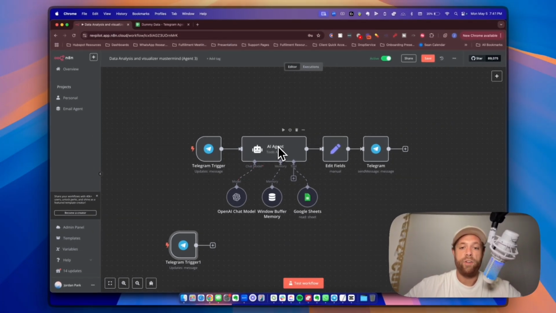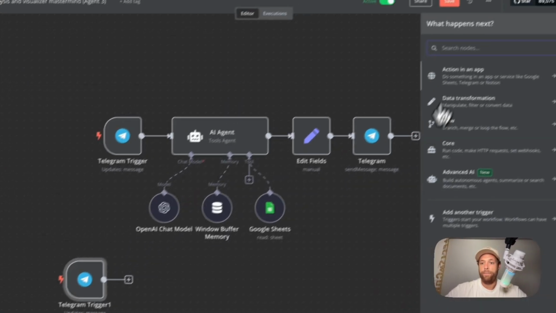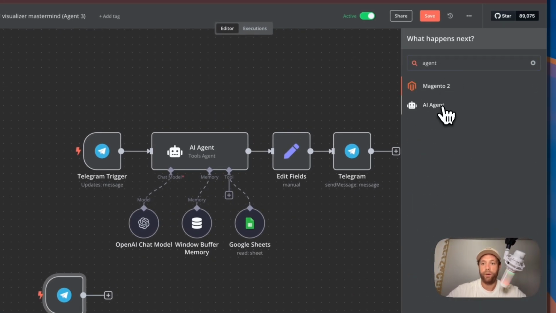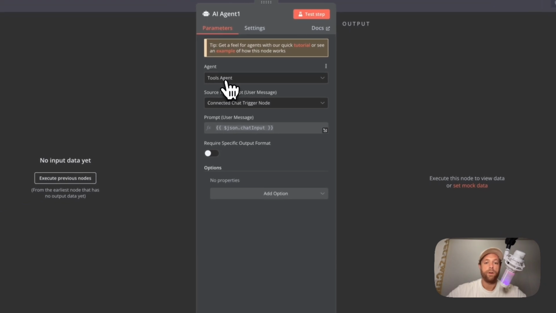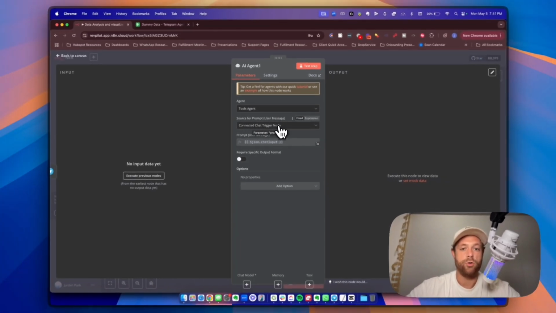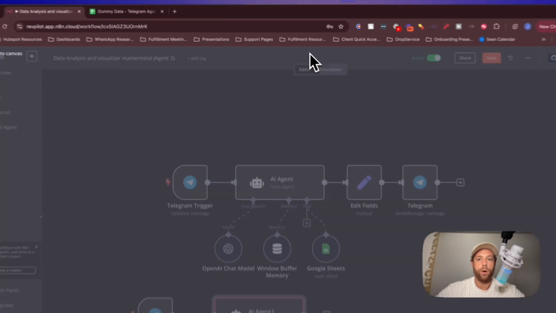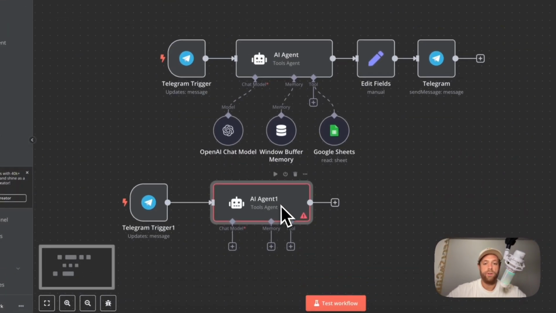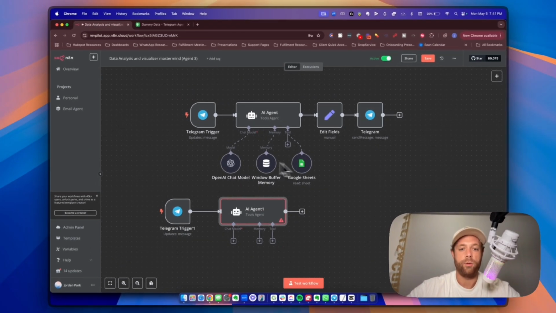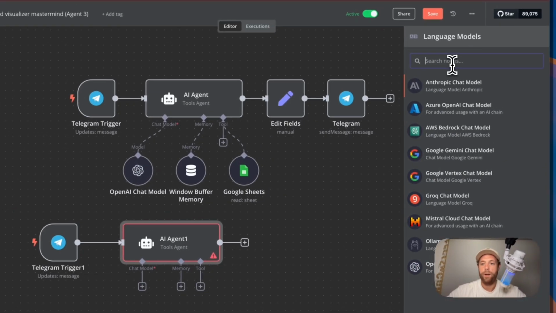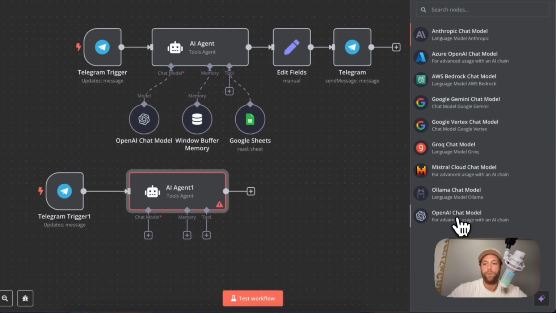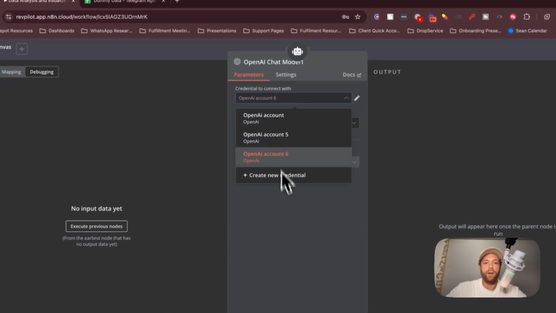Now, the next thing we need to do is add an AI agent. So we're going to hit the plus icon. We're going to do agent, and we're going to click AI agent. And then we're going to use the tools agent, connected chat node trigger, and then we'll be good to go. So once your agent is here, we need to now connect these 3 items. Okay. So the first item is going to be your chat model. You'll click right here, and then you want to do OpenAI. Click OpenAI. And then you need to connect your OpenAI account.